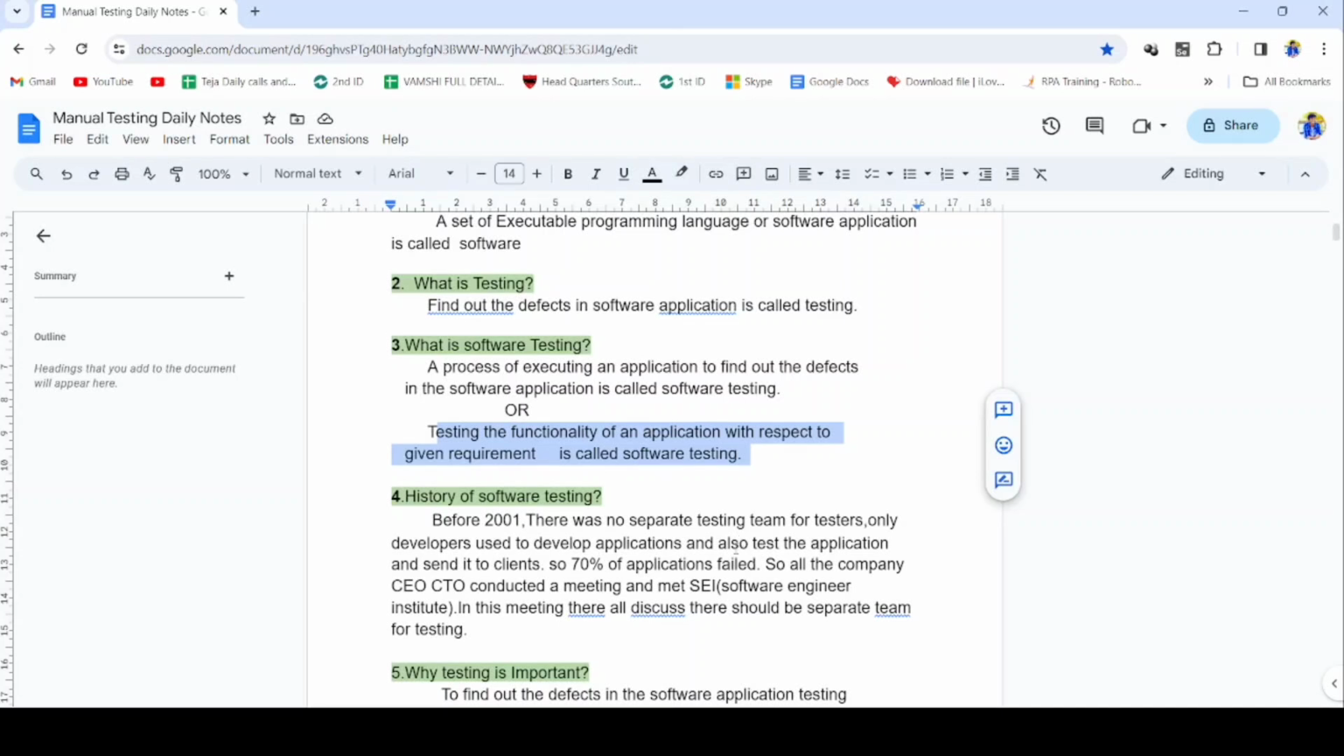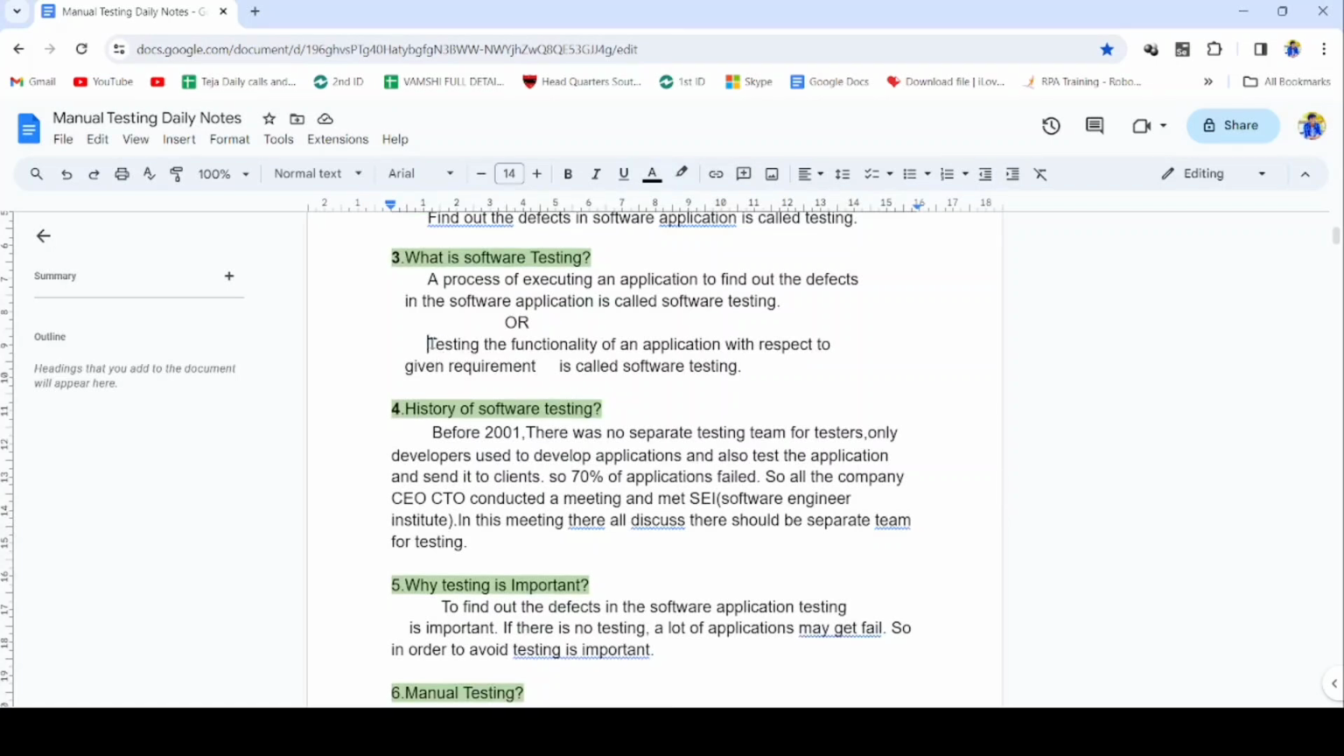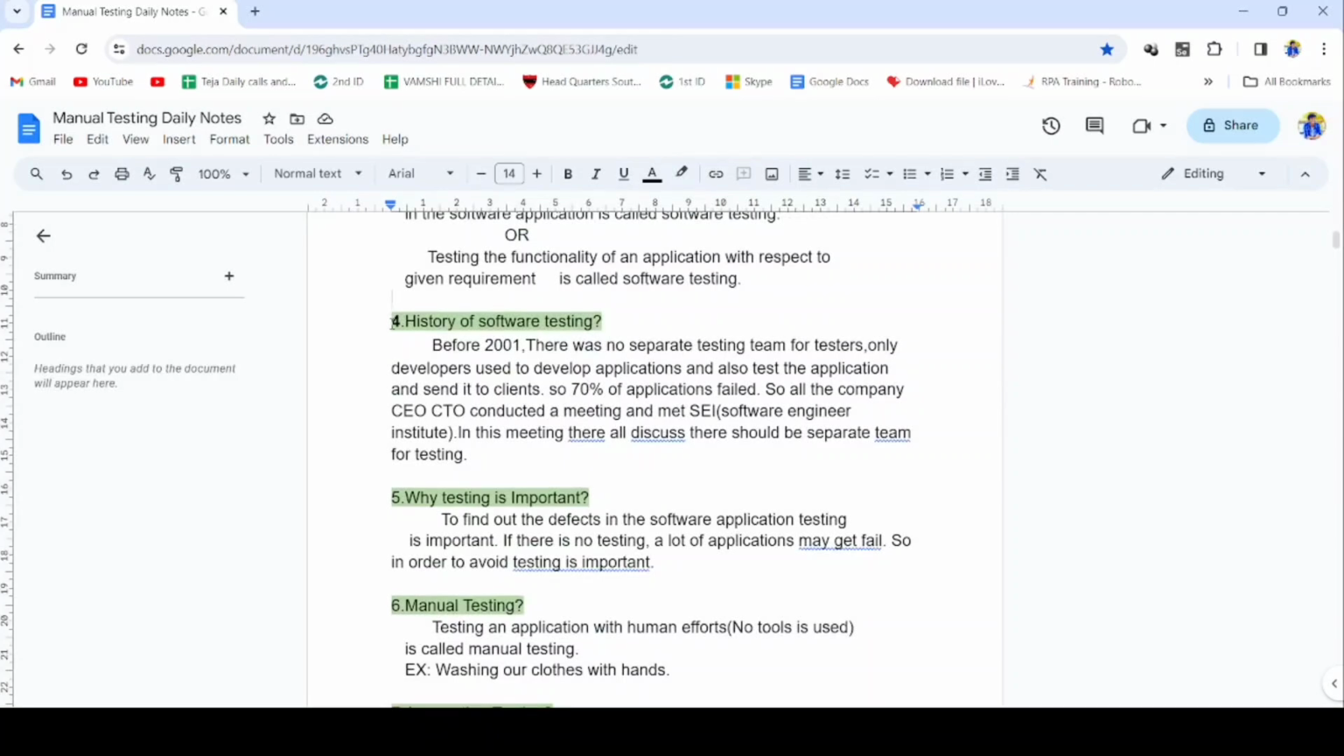And also here see, testing the functionality of an application with respect to given requirement. Given requirement means client requirement. So we have to test the software application based on the functionality and client requirement. So this is called software testing. We can define it like this: testing the functionality of an application with respect to given requirement is called software testing.